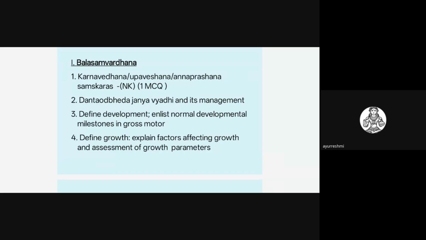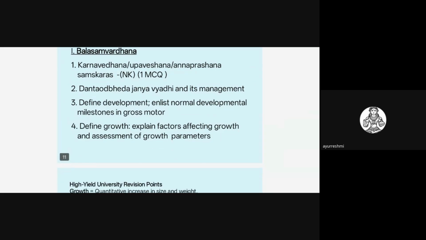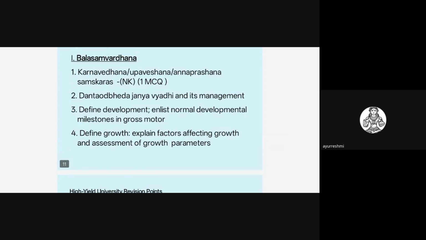So development, how will we be assessing that? Development will be assessed by some of the screening charts that are there. By seeing the developmental milestones and other assessments, development will be assessed by the DASII scale, or Denver developmental scale, or Trivandrum developmental scale. So that is also the assessment scale. On that also they may ask, you should know about that.